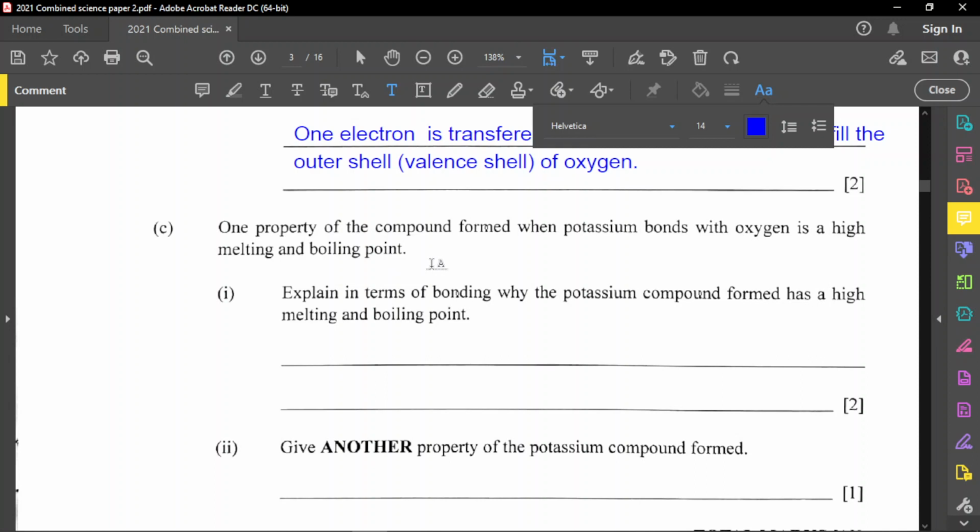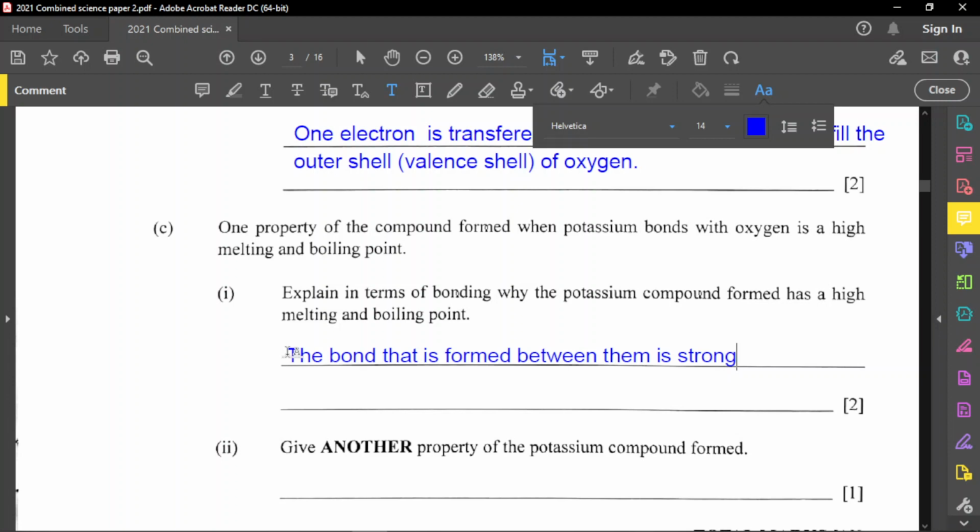Now, to explain in terms of bonding why the potassium compound formed has a high melting and boiling point. Again, because it is an ionic compound, but you can't use that as your answer. So what you're going to say is that the bond is strong. So the bond that is formed between them is strong. Okay, so there's a strong bond between them. That's the first thing I talk about.